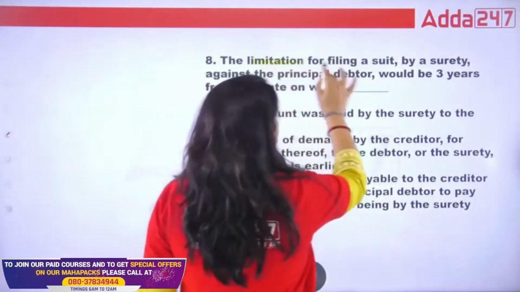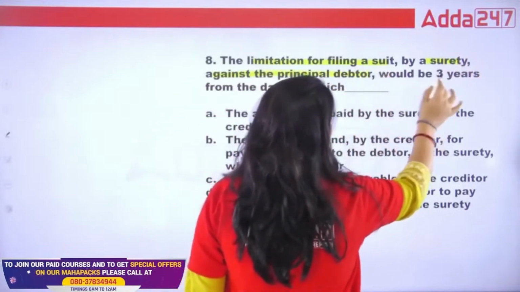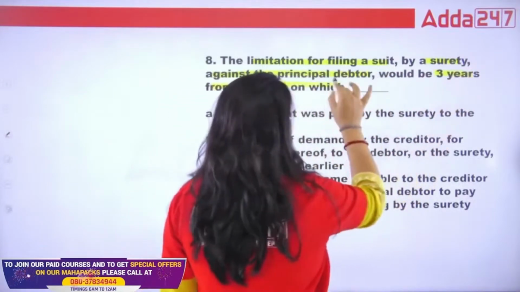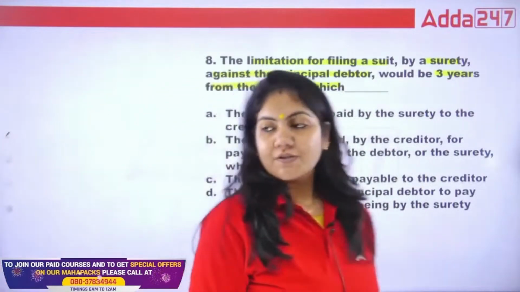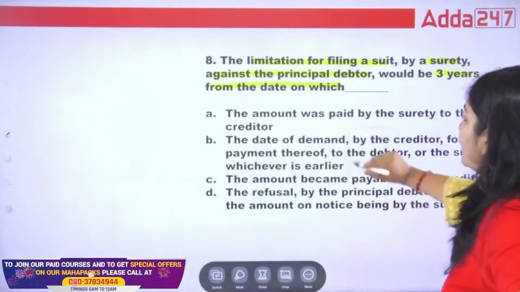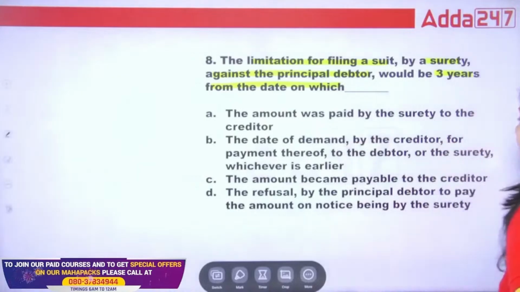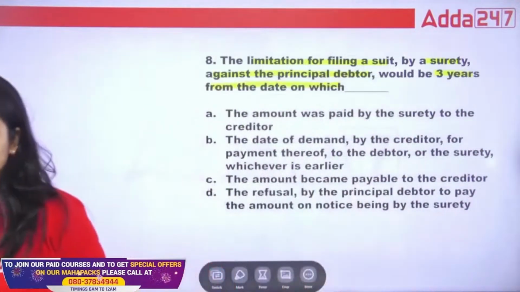The limitation for filing a suit by a surety against the principal debtor would be 3 years from the date on which: the amount was paid by the surety to the creditor; the date of demand by the creditor for payment to the debtor or the surety, whichever is earlier; the amount becomes payable to the creditor; or the refusal by the principal debtor to pay the amount on notice by the surety. What is the right answer?